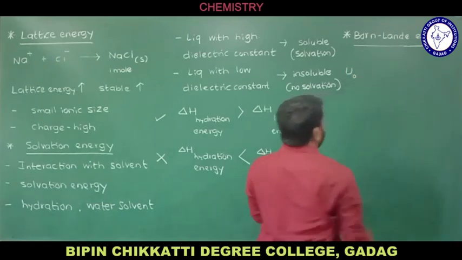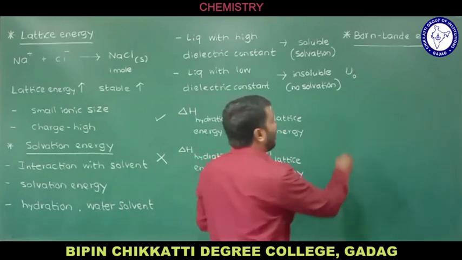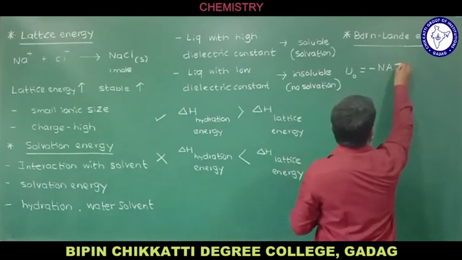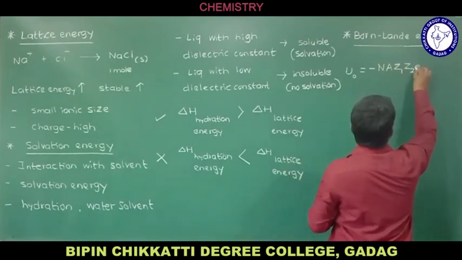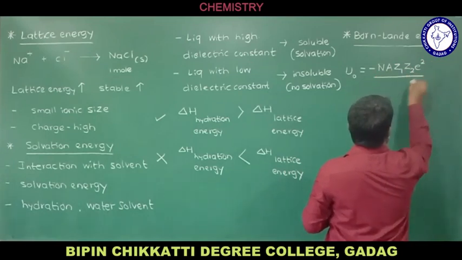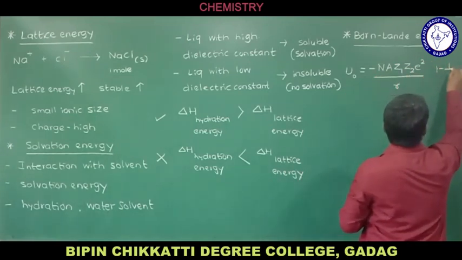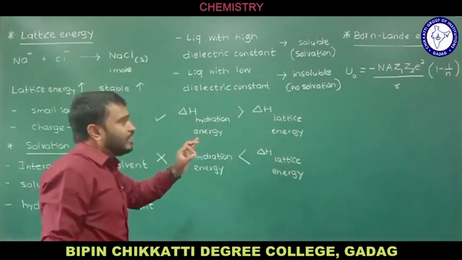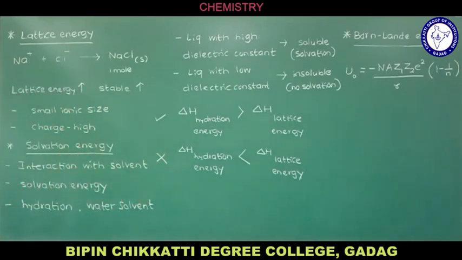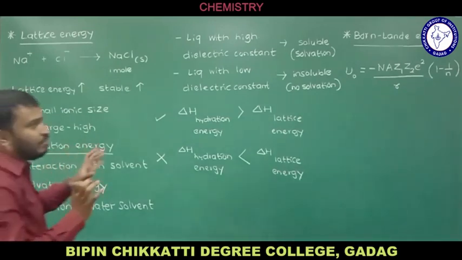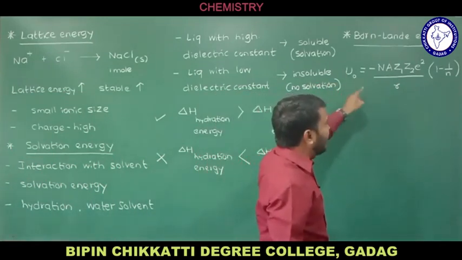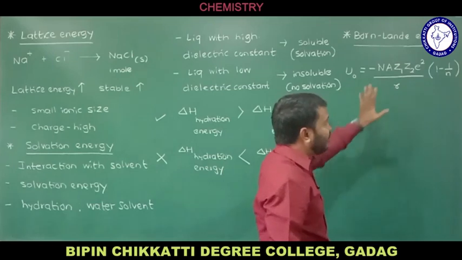U0 represents the lattice energy of the ionic compound. So U0 equals minus N A Z1 Z2 e square divided by r into 1 minus 1 by n. This is the mathematical form to calculate the lattice energy of an ionic compound, and we call it the Born-Lande equation. Just remember this equation, and we have problems based on it also. U0 equals minus N A Z1 Z2 e square divided by r, 1 minus 1 by n.